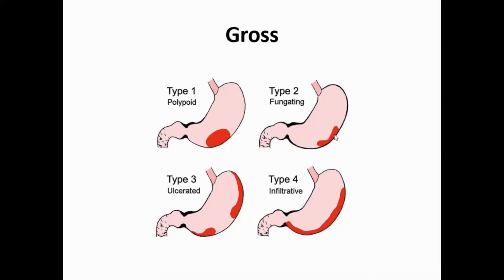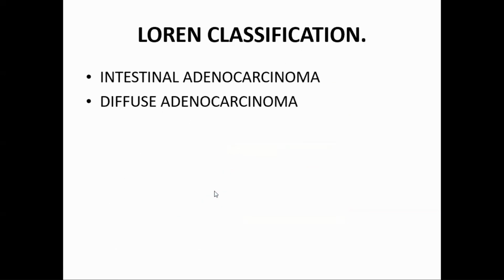What is the difference between this and this? Both of them project into the lumen. One has got an ulcer on the surface, then it becomes fungating. Ulcerating means it doesn't project into the lumen, but it goes deep into the wall. And of course, in diffuse infiltrating, that type 4, it involves the whole wall of the stomach. So that is gross appearance. Morphology, most common site is the antrum and the lesser curvature.